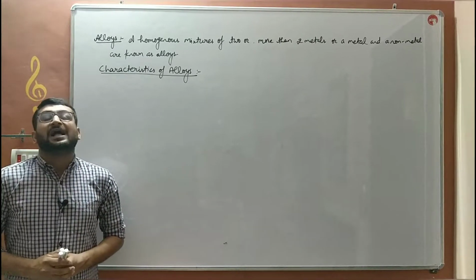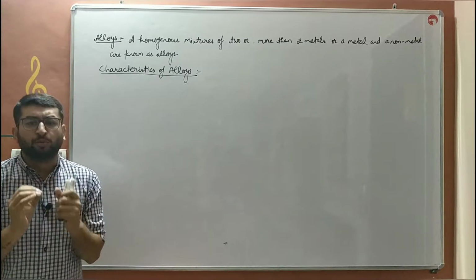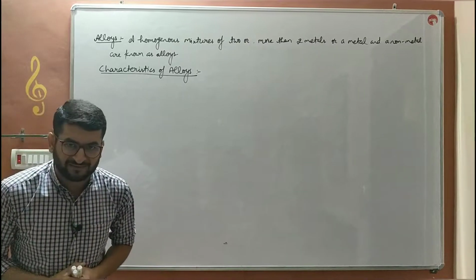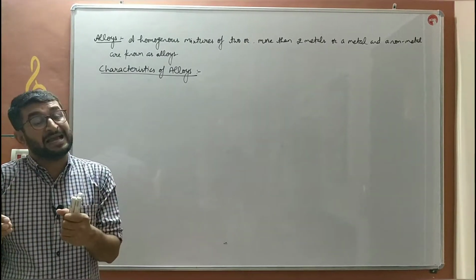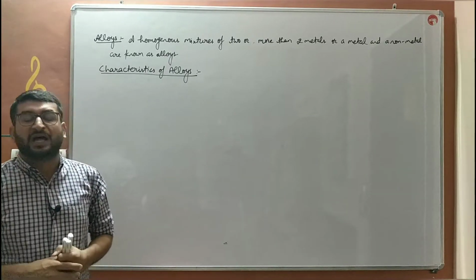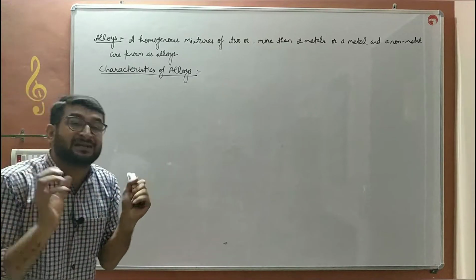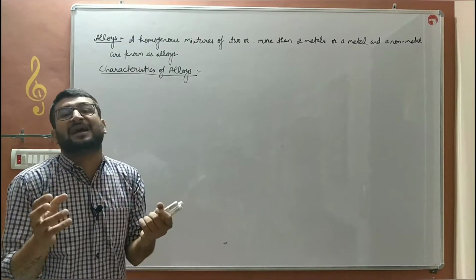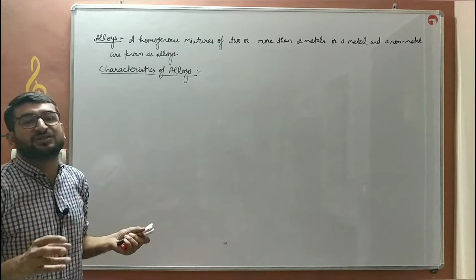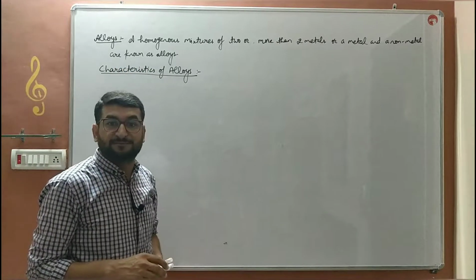Next we will discuss alloys. What are alloys? A homogeneous mixture of two or more metals, or a metal and a non-metal, is known as an alloy. Those mixtures are made to prevent corrosion. Those mixtures are known as alloys.